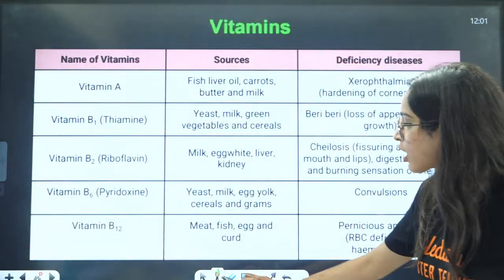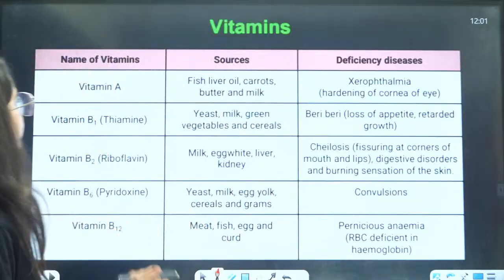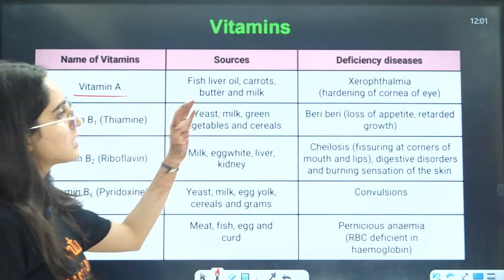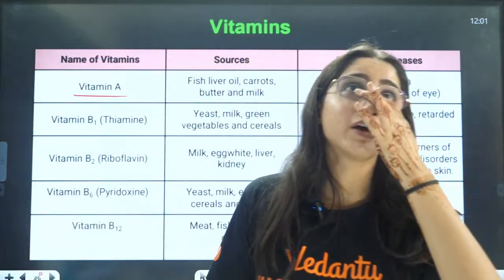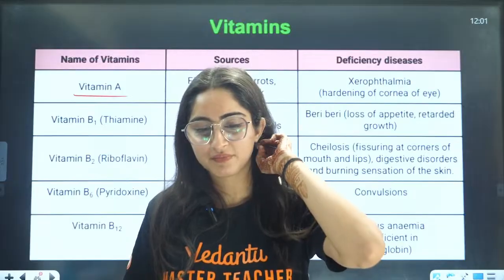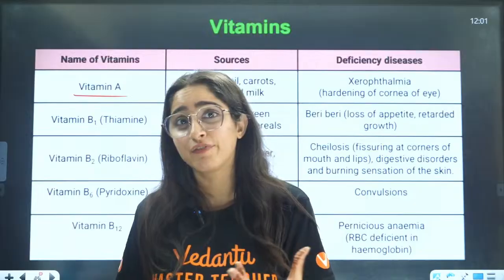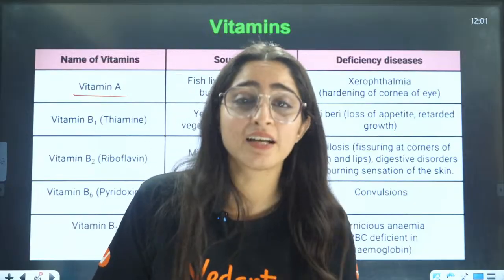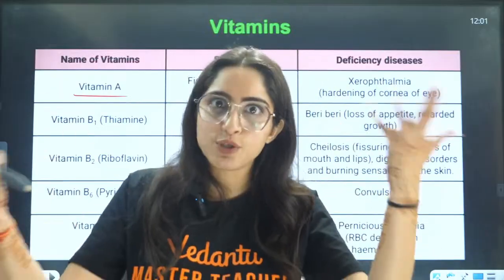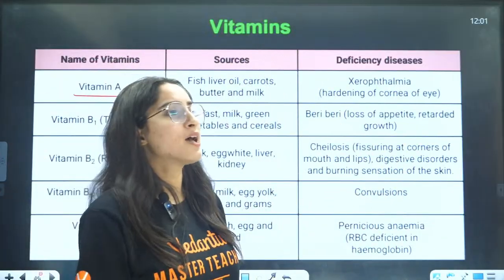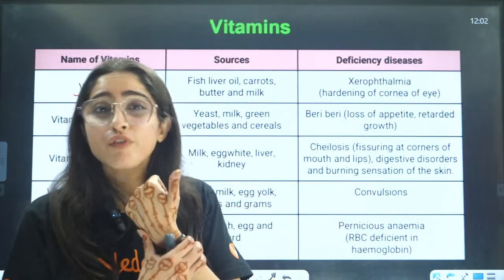Now, let us talk about what kind of diseases the deficiency will cause. If you talk about vitamin A, vitamin A will affect the eyes. When I was a kid, my mom used to pressurize me a lot to eat green leafy vegetables, to eat carrot. Carrot has a lot of vitamin A, but I used to ignore those things, and that's why I now have specs. So don't do this. Drink a lot of carrot juice. Carrots have a lot of vitamin A.